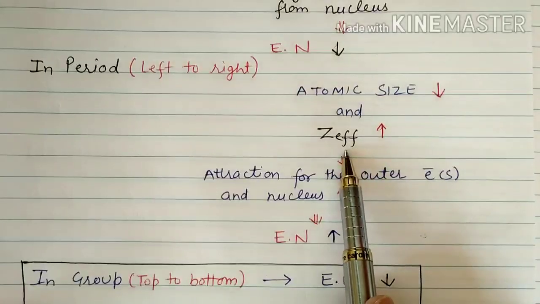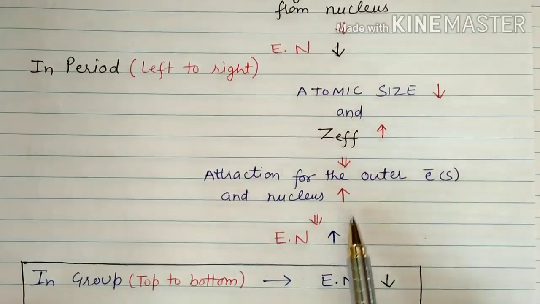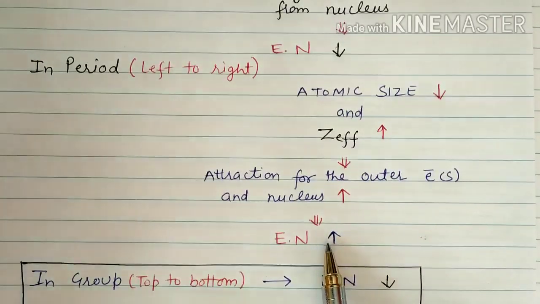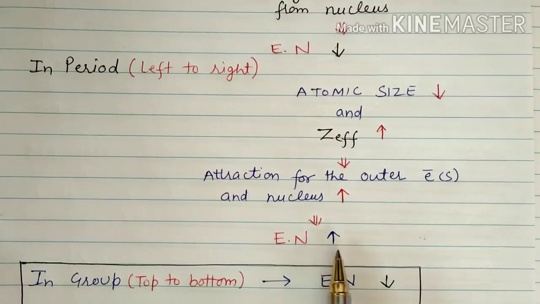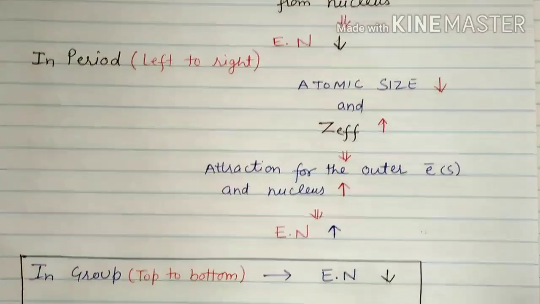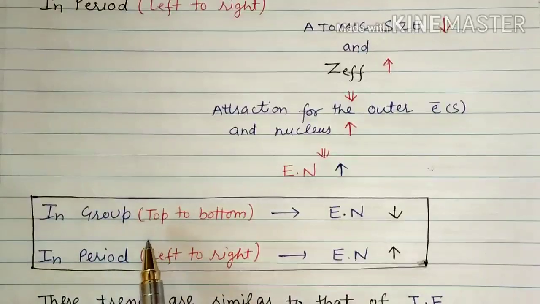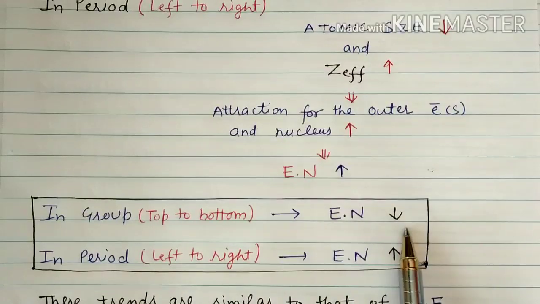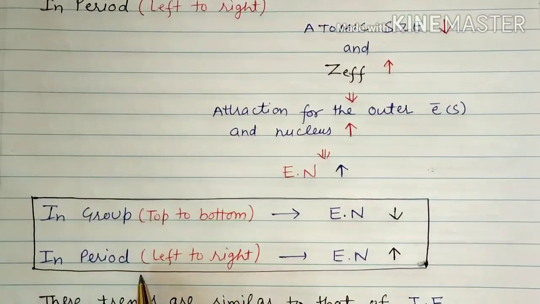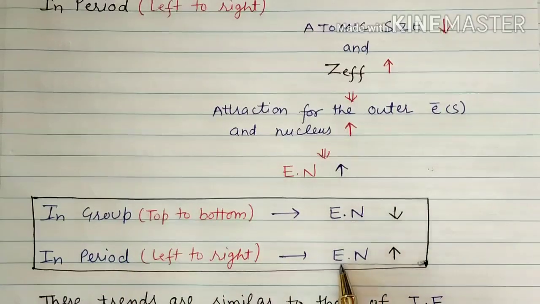This will result in an increase in electronegativity value. Or in a nutshell we can say that in a group, moving from top to bottom, electronegativity decreases, and in a period, moving from left to right, electronegativity increases.